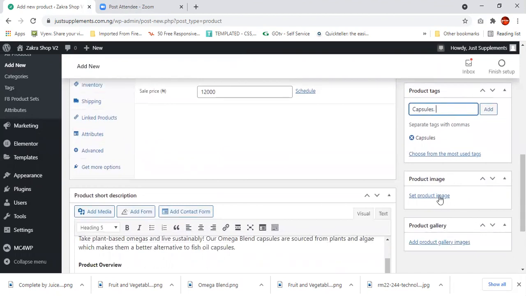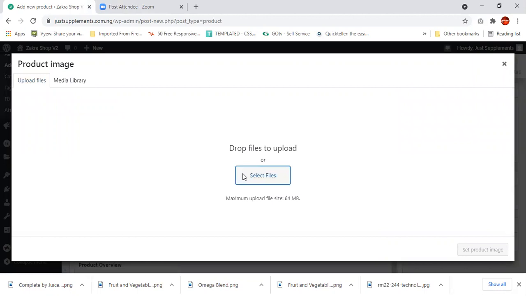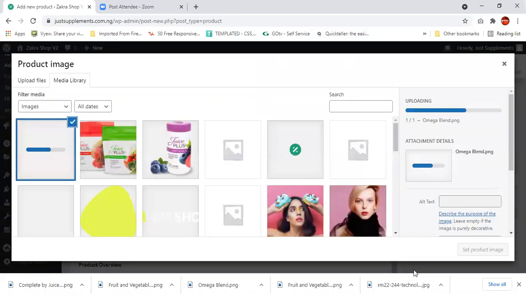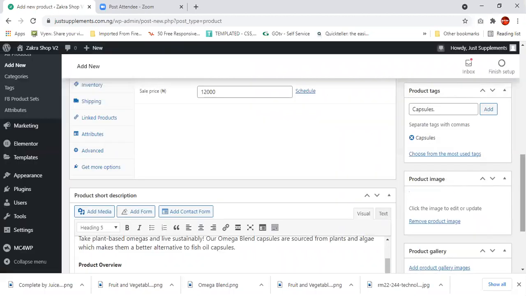I'll just set the product image. Look for the blend. Yeah, here we have it.